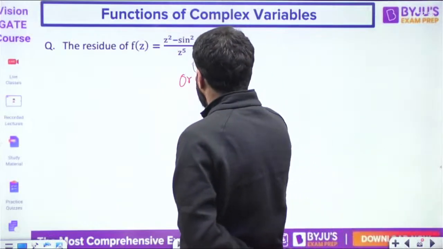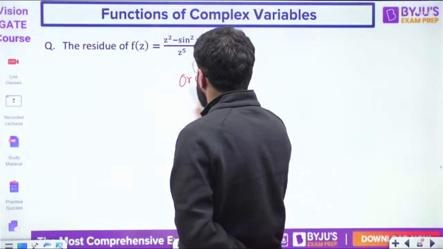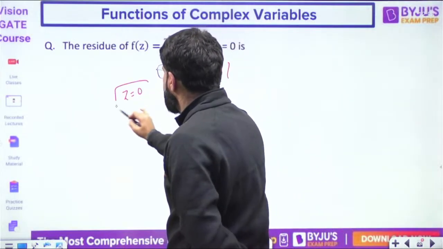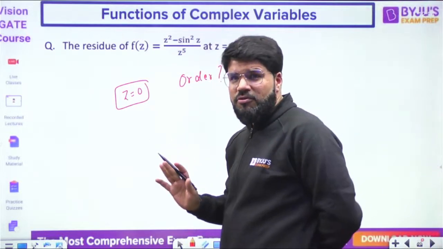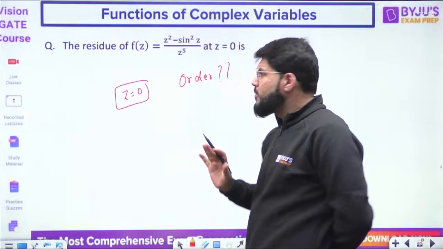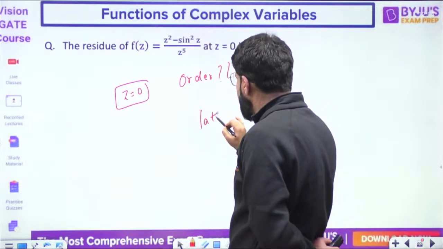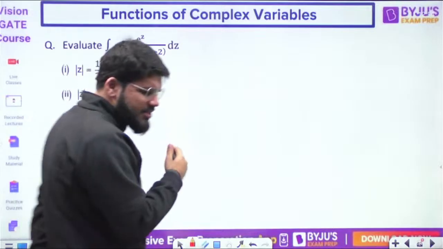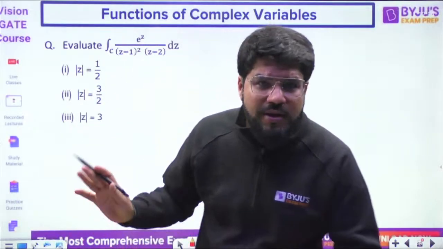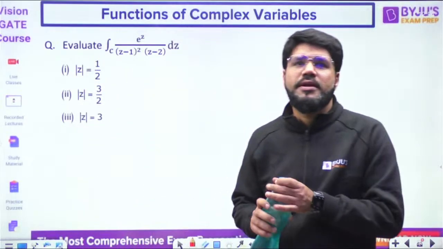What is its order? Z equal to 0 is a pole, but is it a fifth order pole? There is something I need to tell you, but let's wait a little. I will tell you later. Right now let's go to this question. Let's not interrupt the regular flow. First, let's run the regular cases.